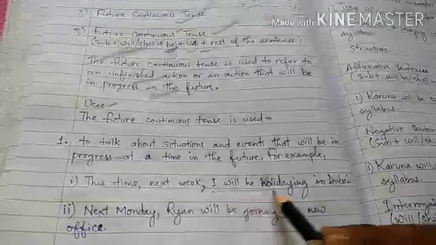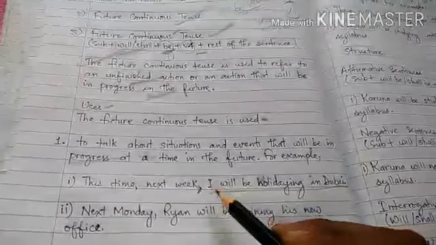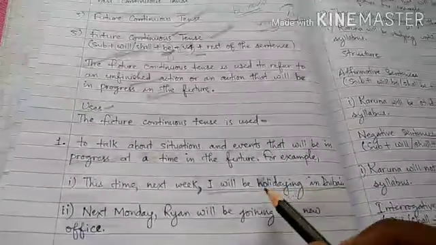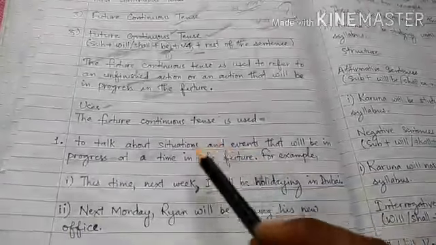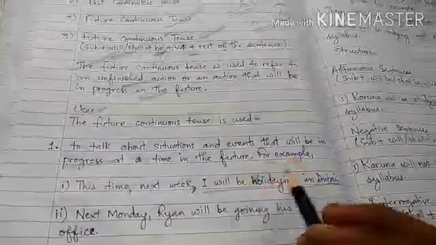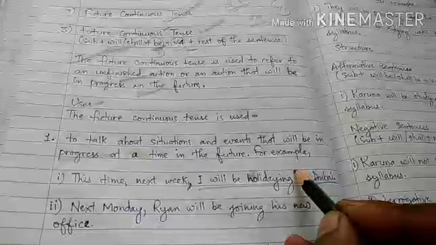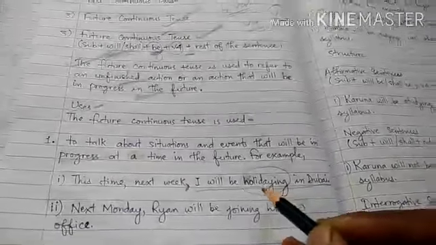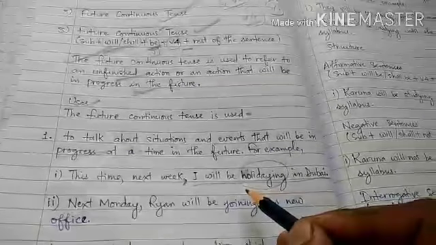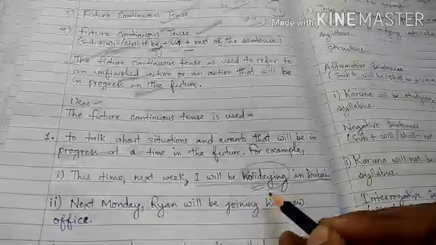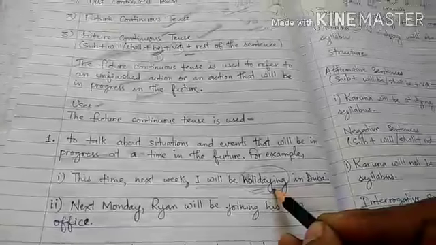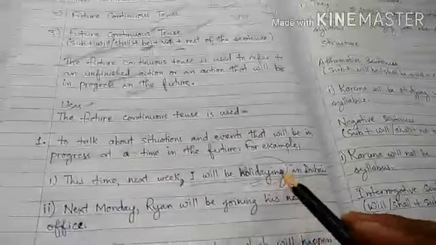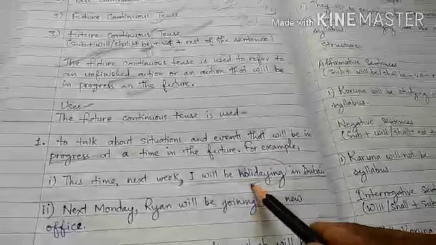So if you see, I will be holidaying in Dubai, this part of the sentence has the exact structure of the future continuous tense. I will be holidaying. Here, this word holidaying comes from the word holiday, and here this word holiday is used as a verb. And holidaying is the ing form of the verb holiday. That means I have not yet gone for a holiday. But next week, this time, I will be holidaying.